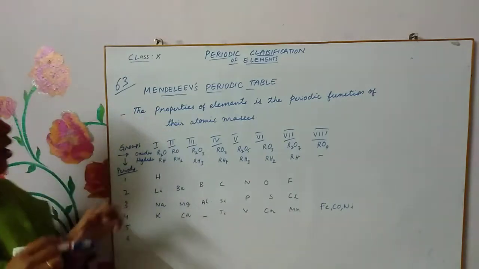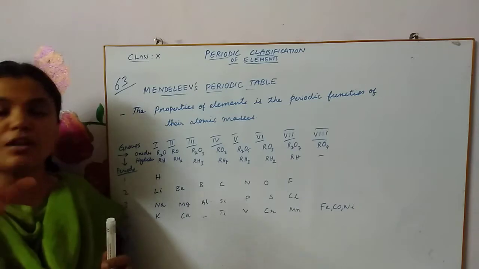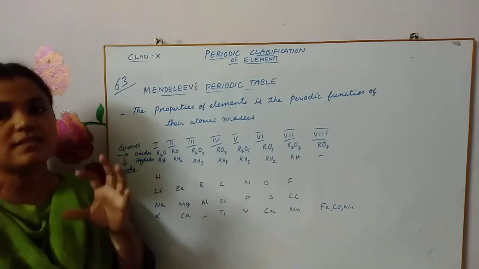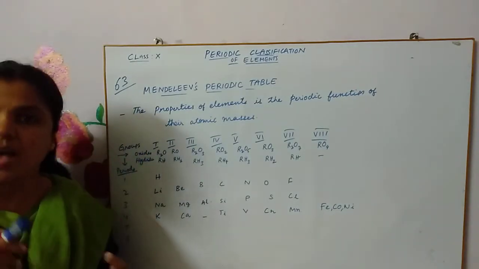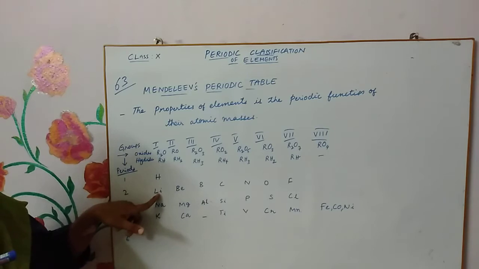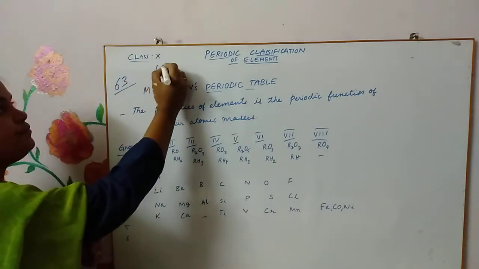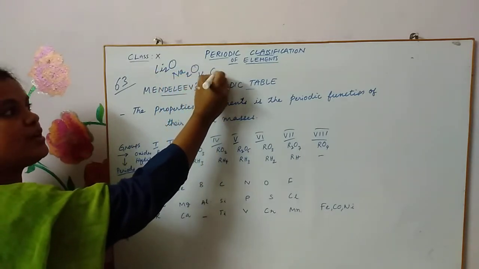Here he saw that different oxides were given a general formula like R2O. R means any element you can substitute in place of R. For example, if it is lithium, it is Li2O, lithium oxide. Sodium oxide, like that, potassium oxide.